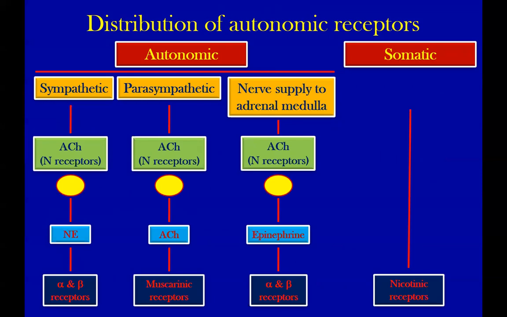So now the title of today's lecture is cholinergic antagonist. Wherever there is acetylcholine, we would like to antagonize that part: the preganglionic part of both sympathetic and parasympathetic ganglia, the postganglionic parasympathetic part, and then the neuromuscular junction.